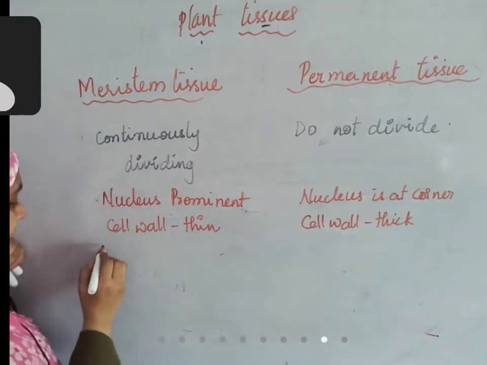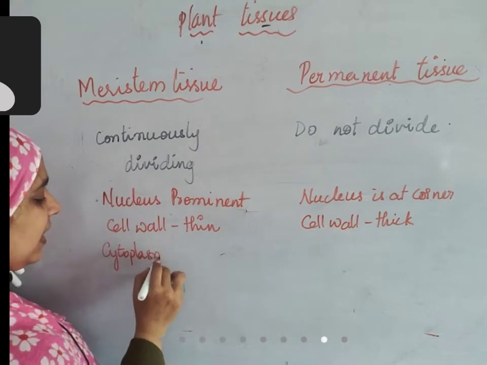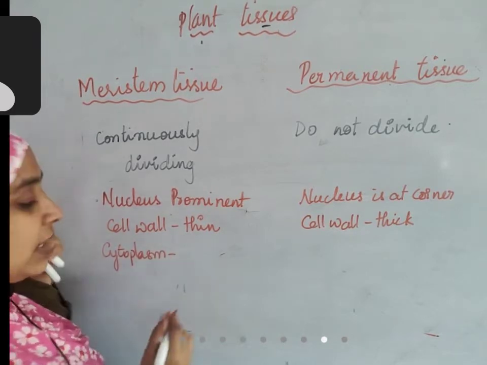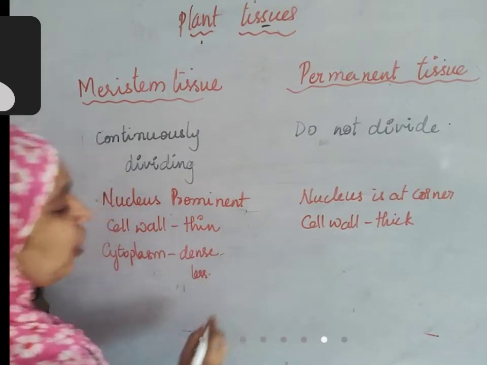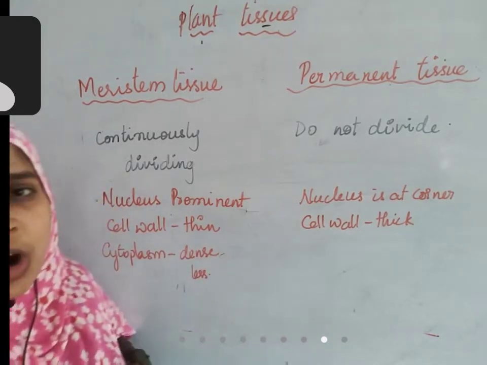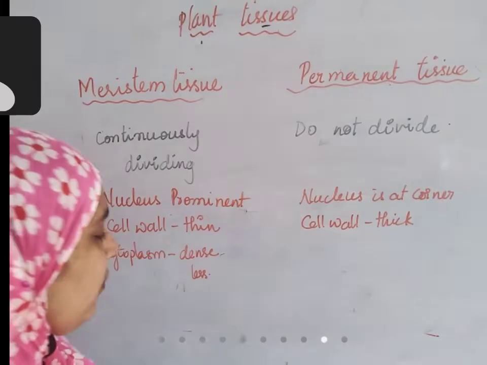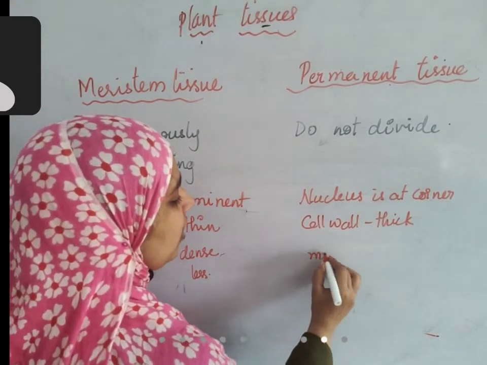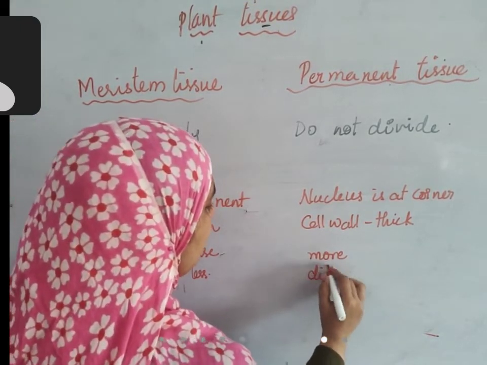Talk about the cell cytoplasm. The cytoplasm in a newly formed cell is very thick and dense, and the amount will be less. Why? Because after the plant starts absorbing water from the soil, this water enters the cells and then the cytoplasm will increase. So here there is more cytoplasm, and once the water is added, that cytoplasm will become dilute.